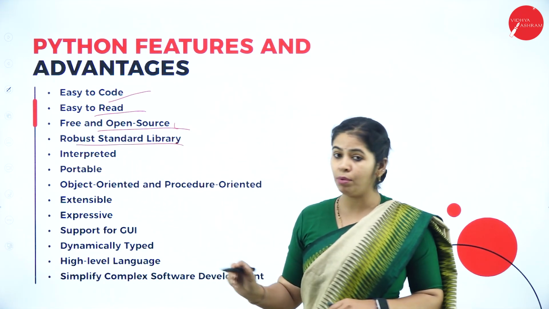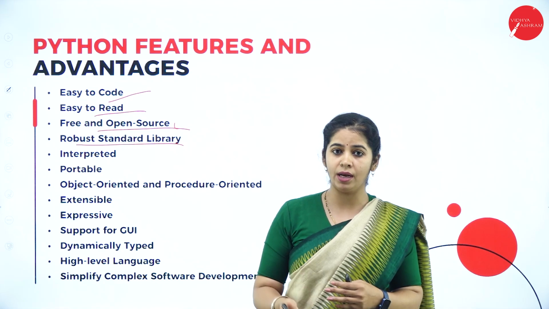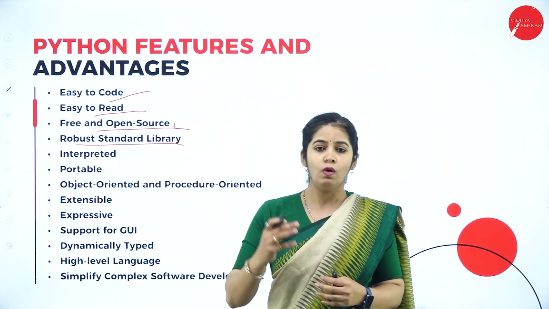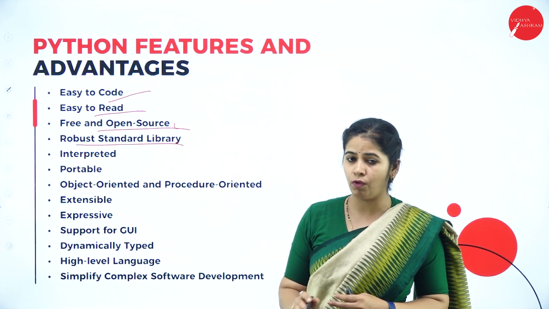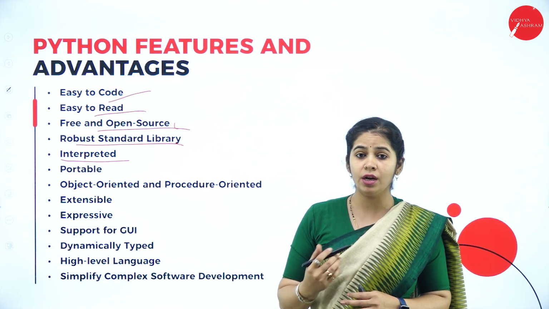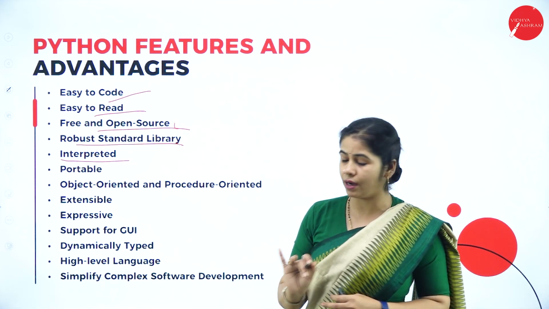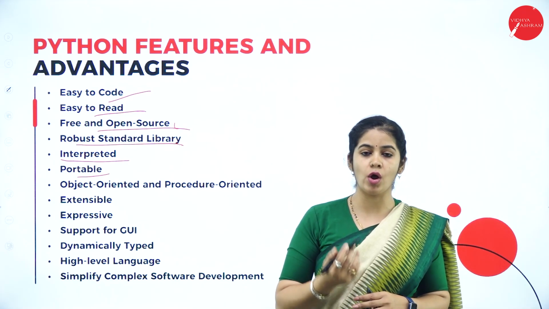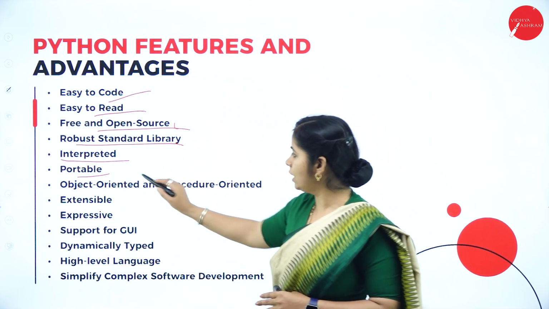Then robust standard library. It has a huge number of libraries which keep on updating day by day. So we need not write the program or the lines of code for each and every action, we just need to call the methods that are already there in the library. A large number of library functions are there. Interpreted, as we have discussed, it will compile the instructions line by line then and there as they are written. Then portable, it is platform independent, right? It can run on Windows, it can run on Linux, or it can run on Mac. Any platform it can run. That is called portable.